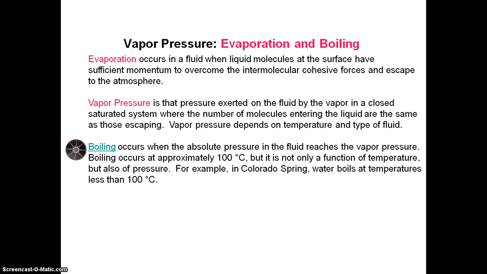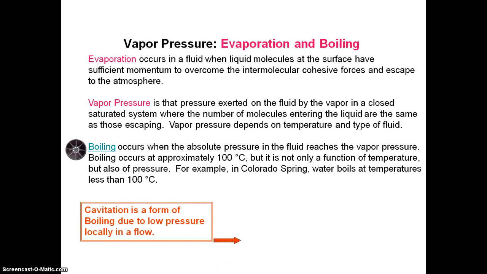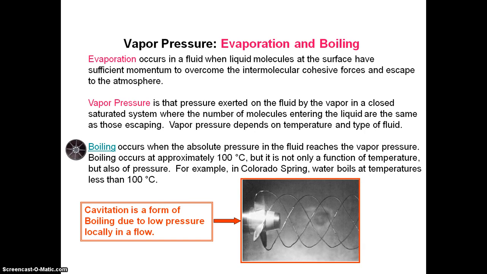Boiling. Boiling occurs when the absolute pressure in the fluid reaches the vapor pressure. Boiling occurs at approximately, we all know, 100 degrees centigrade, but it is not only a function of temperature but also of pressure. For example, in Colorado Springs, water boils at a temperature less than 100 degrees centigrade. Cavitation is a form of boiling due to low pressure locally in a flow.